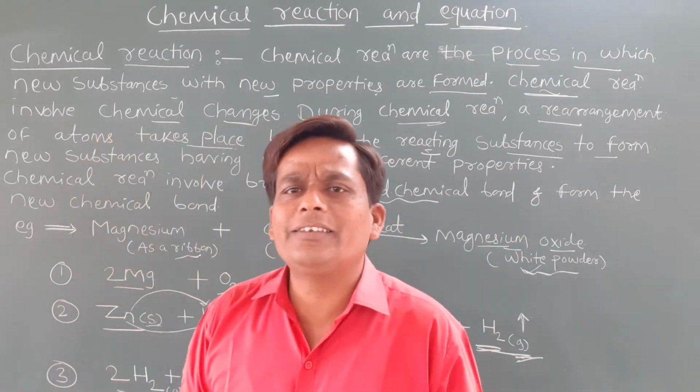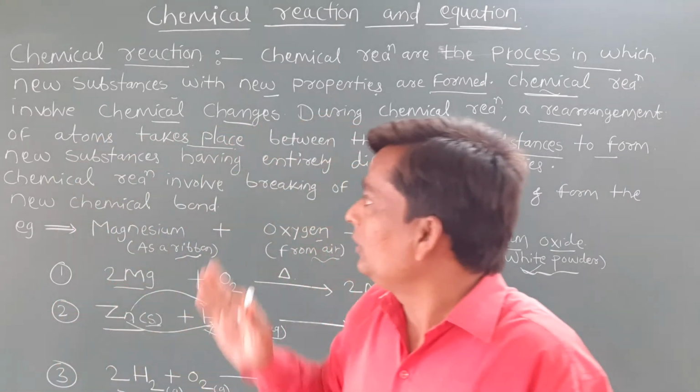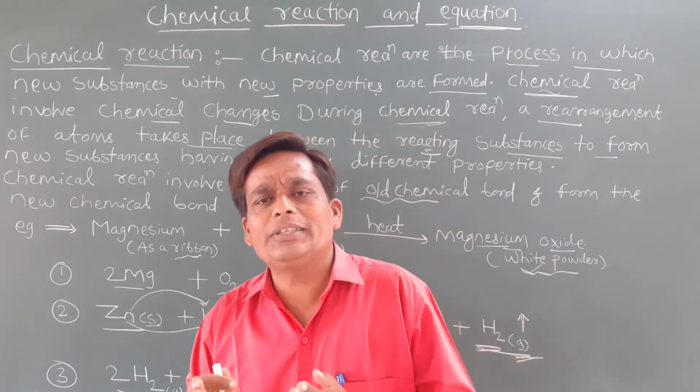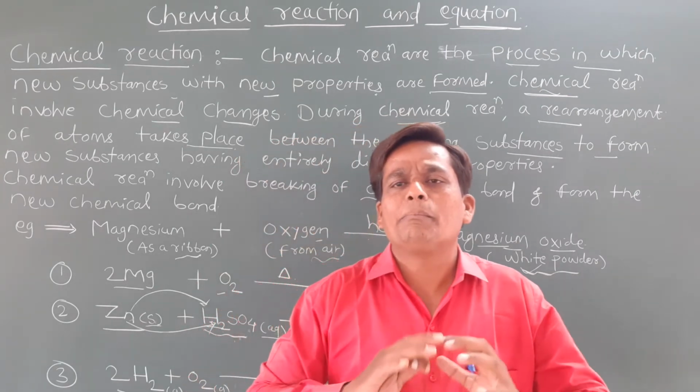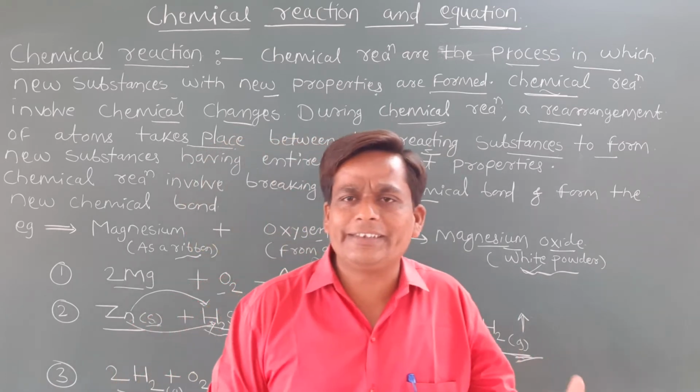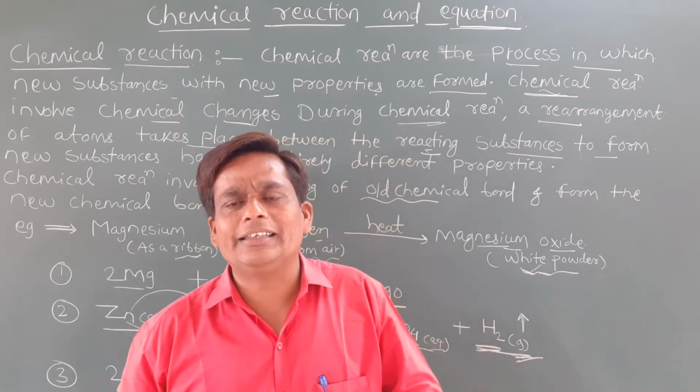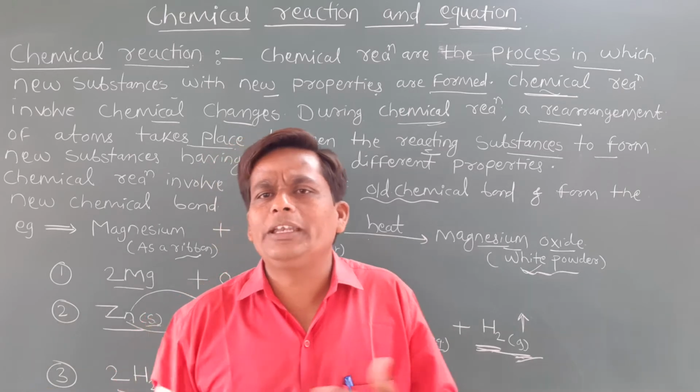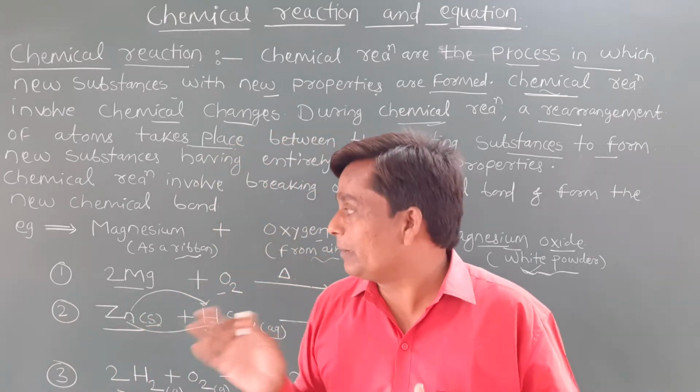So in a chemical reaction, generally what happens? All of you clear now? A chemical reaction is the process in which there is a formation of a new product by combining two chemical substances. And there may be a change in state, change in color, and change in temperature. So many changes take place. So these are the chemical reactions.